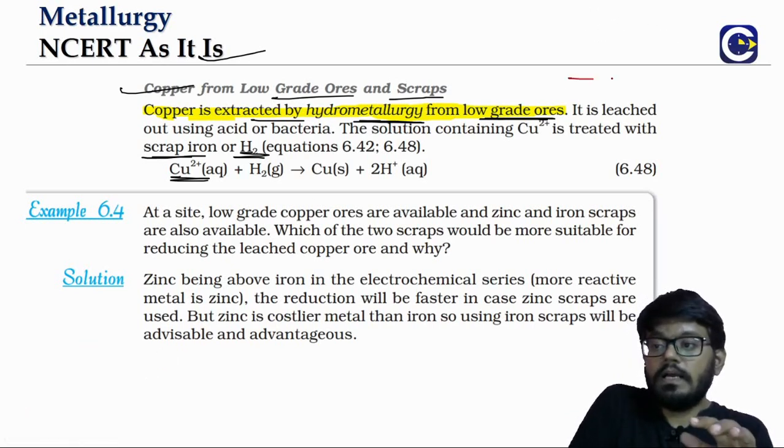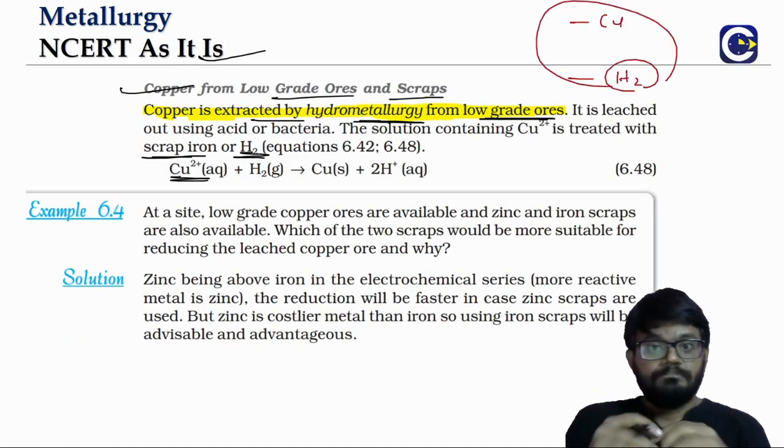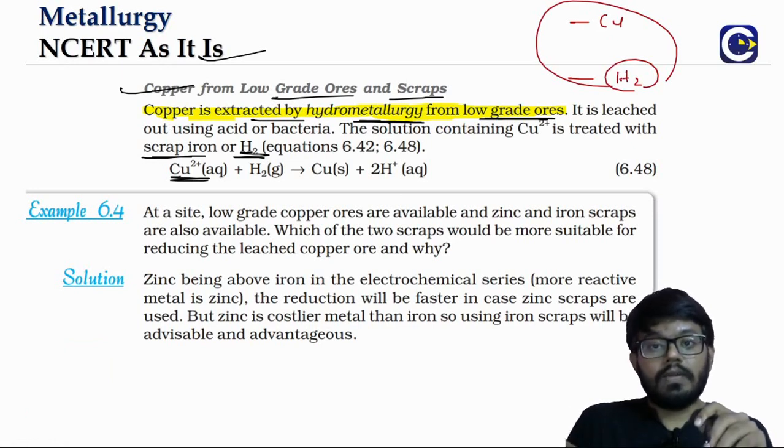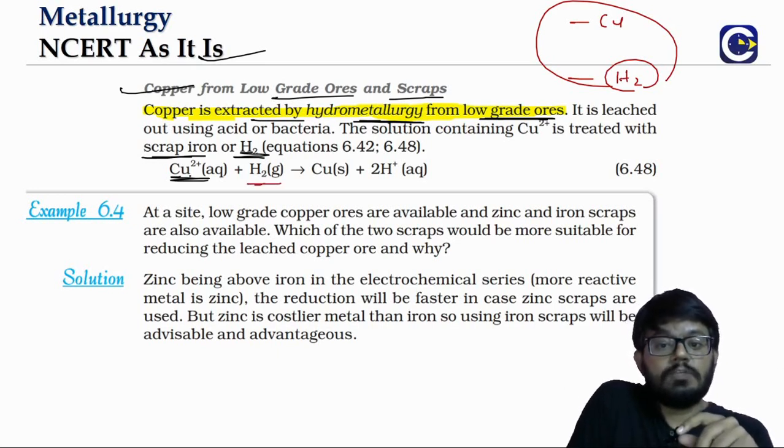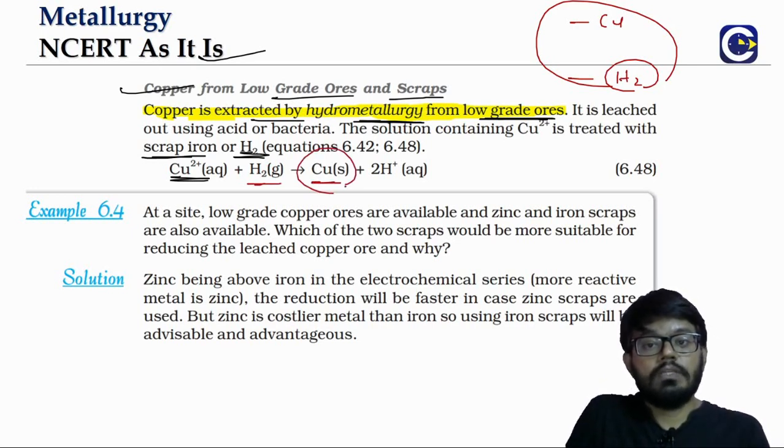So this is the hydrogen, and copper will be above, which means hydrogen can displace copper out of its solution. So H2 can displace copper ions from the solution, and thereby we will get copper in the solid form.